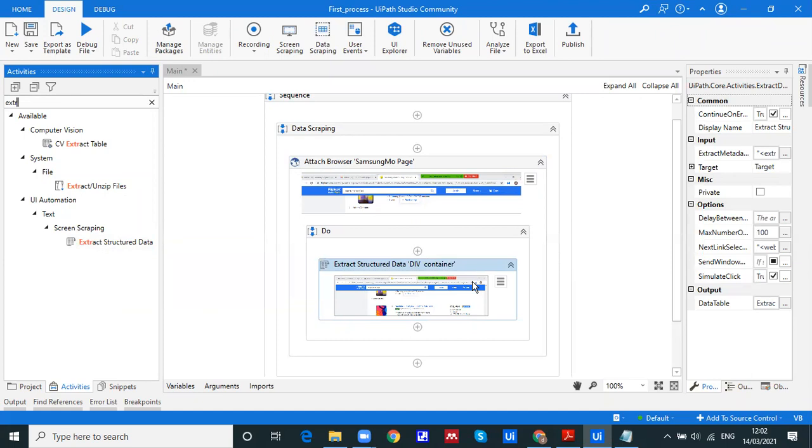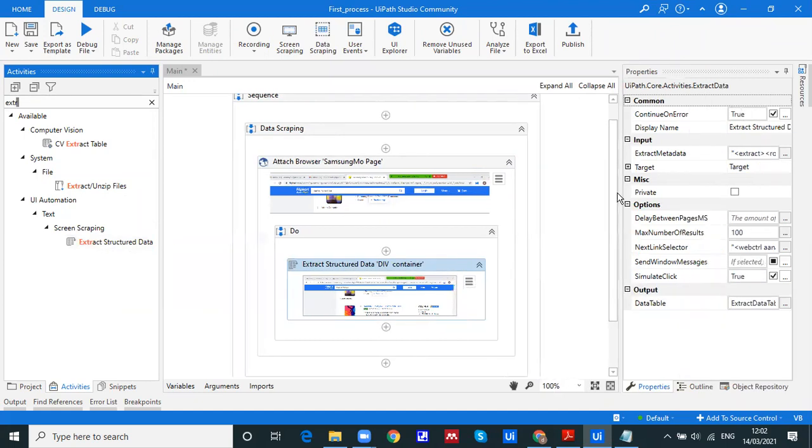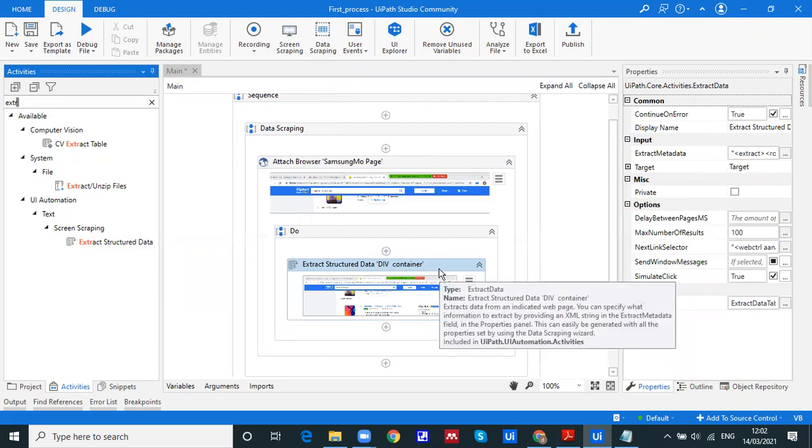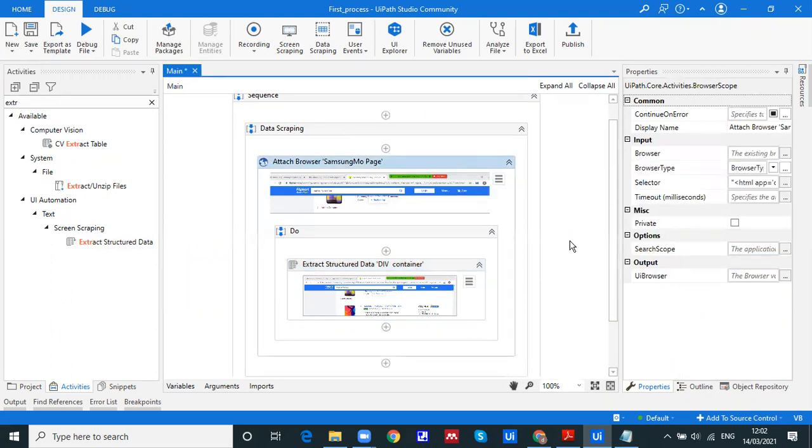Can you see on the right side what is there? This is the activity called extract structured data, and we have one more activity called attached browser.